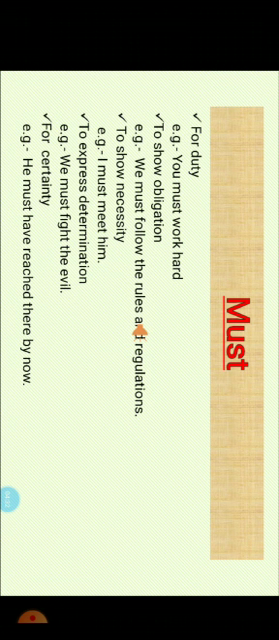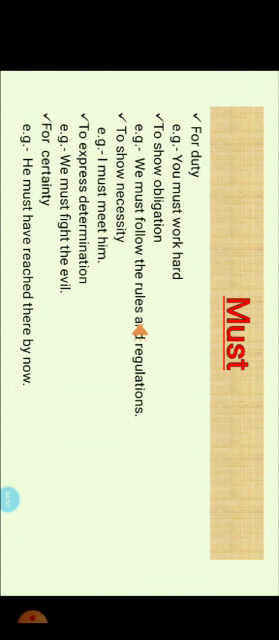Now let us know the use of must. It is used to show duty. For example, you must work hard. Second, it is used to show obligation. For example, we must follow the rules and regulations. Third, to show necessity. For example, I must meet him.